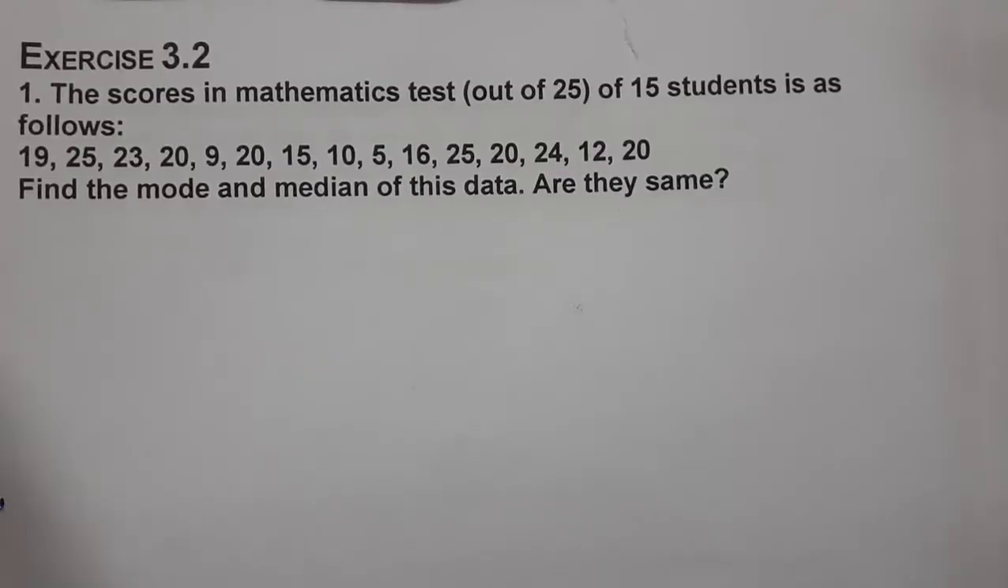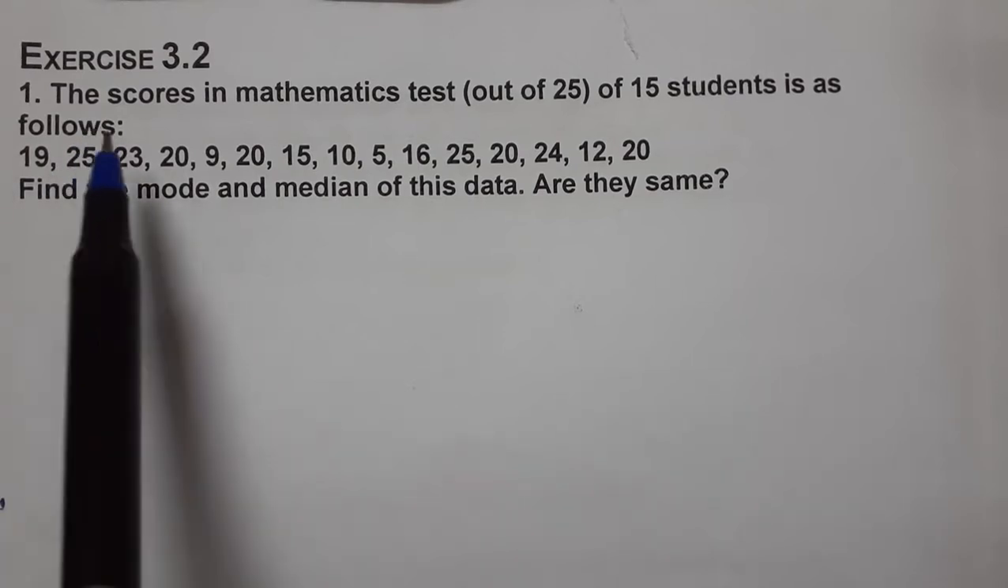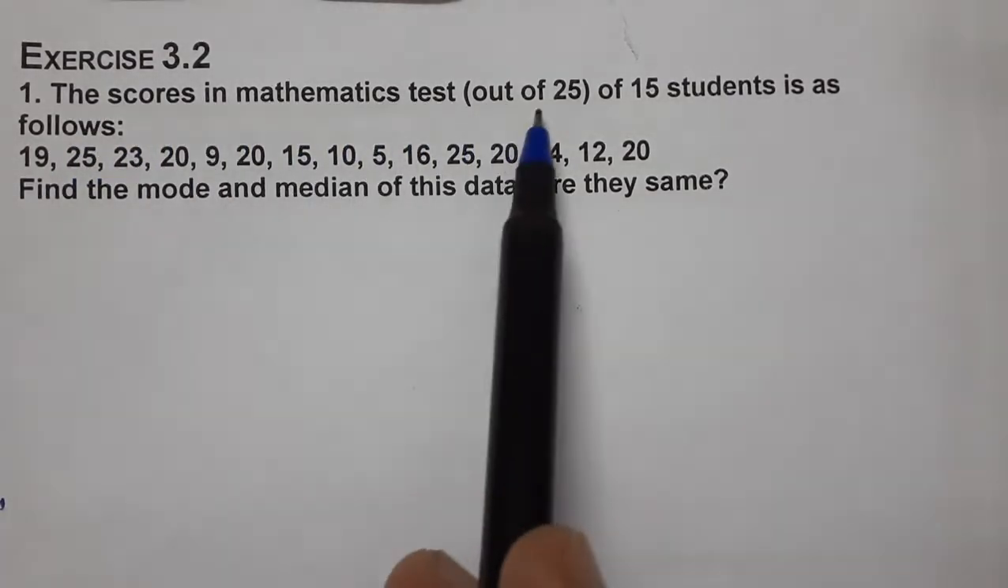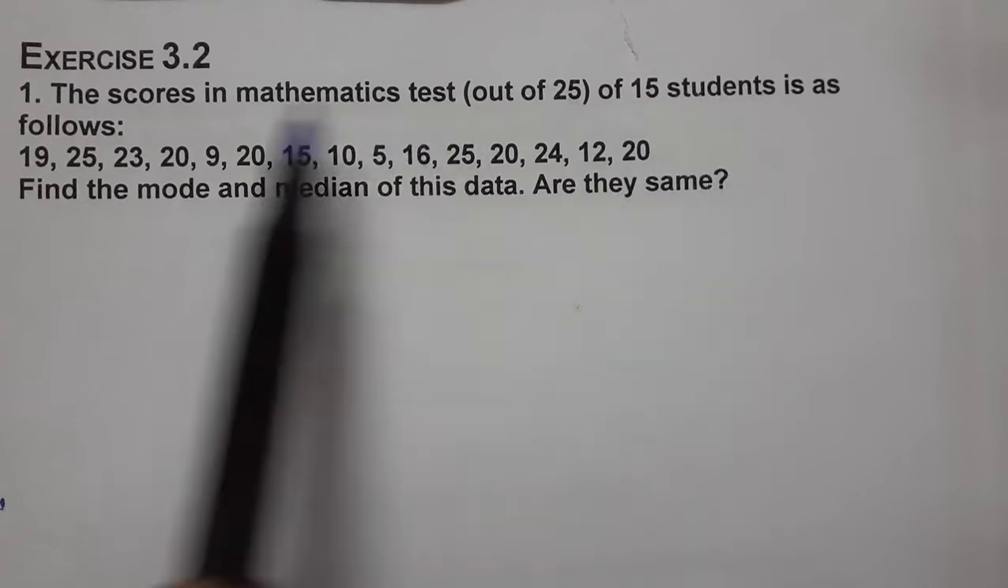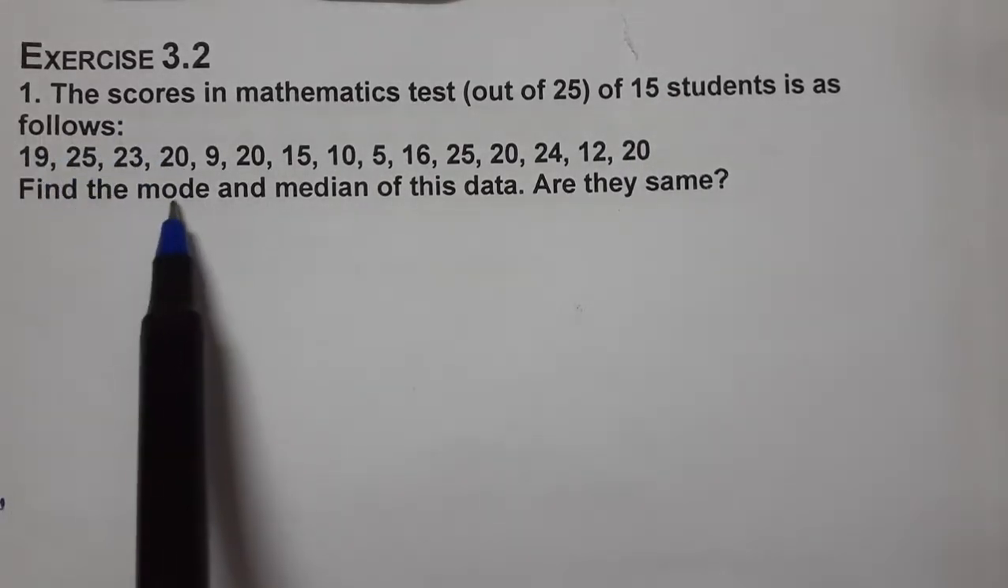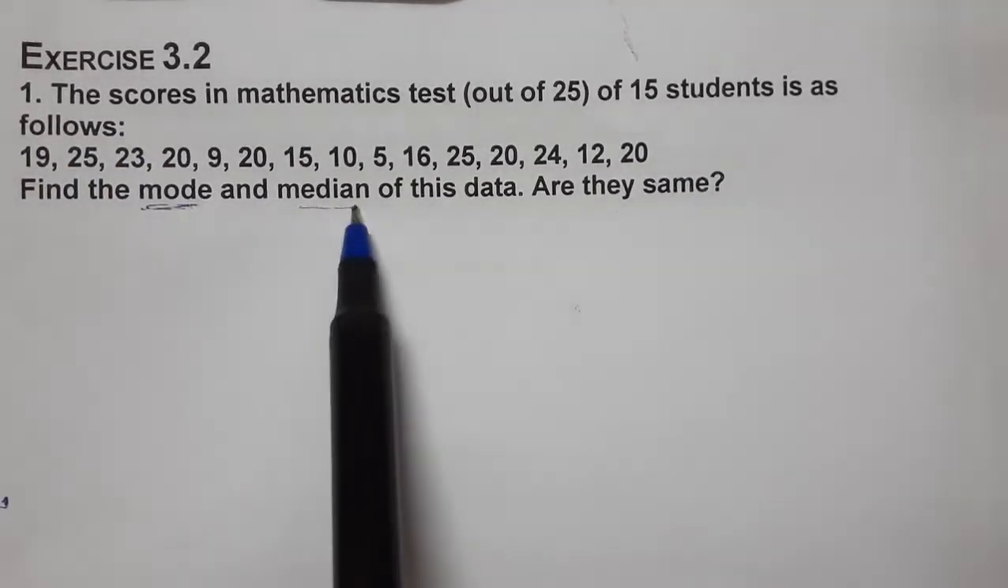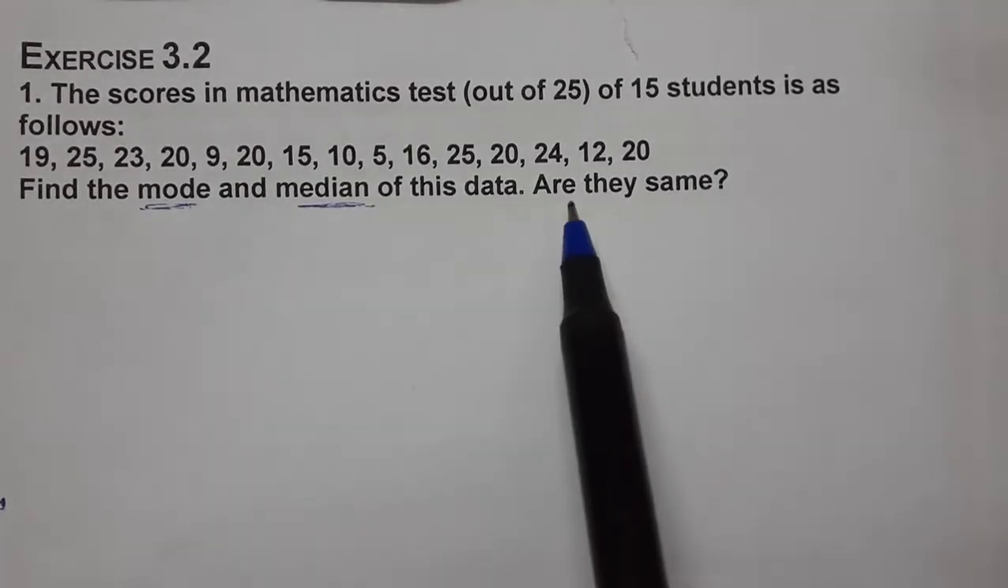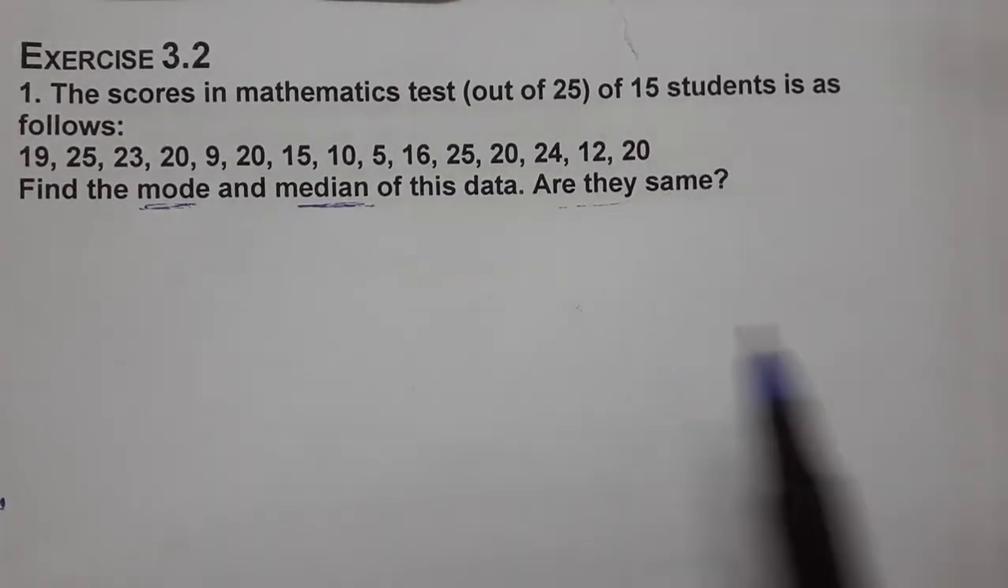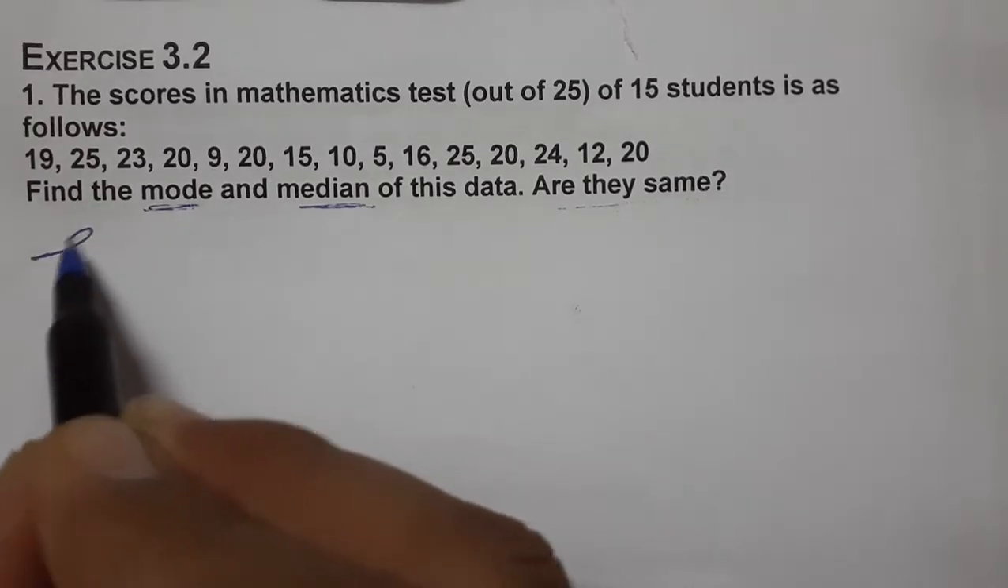So see, exercise 3.2, question number 1. The scores in a maths test out of 25 for 15 students are given to us. Find the mode and median, both the things we have to find out, and then find out whether they are the same or not. So let's start the solution.